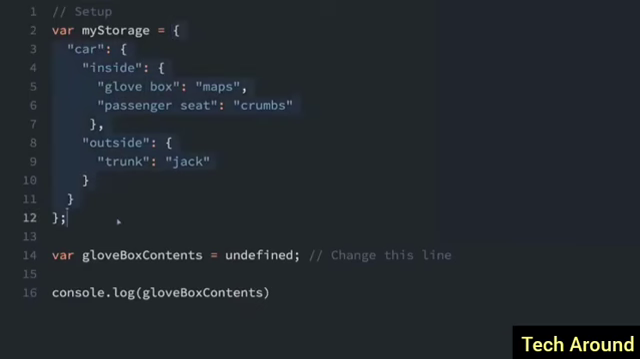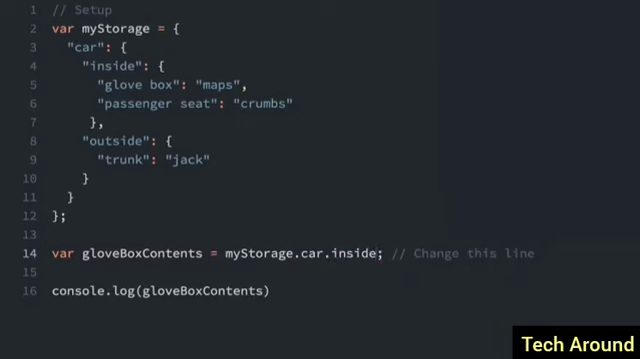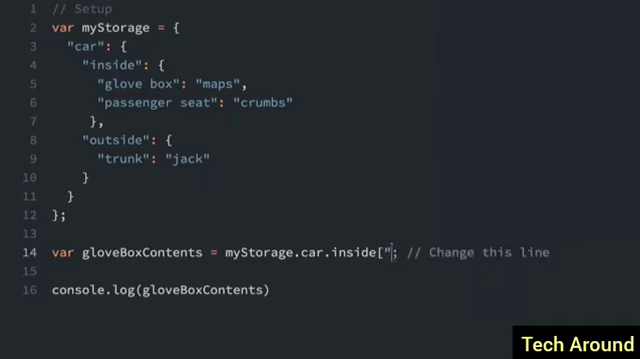Here we have an object with other objects nested inside that. So in order to access subproperties of an object, you can chain together the dot or bracket notation. I'm trying to get the glove box contents. So I'm going to take away this undefined here, and I'll do my storage dot car dot inside. The last thing is glove box. Because there's a space here, we have to use bracket notation. So I'm going to use bracket notation on the end here and say glove box.